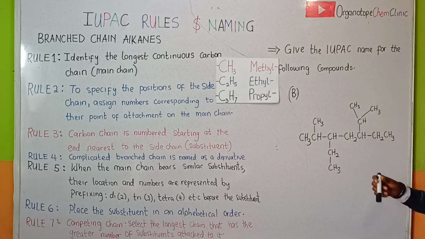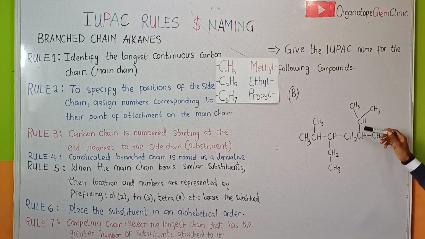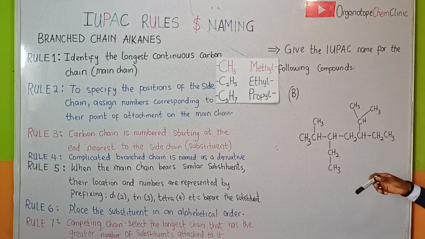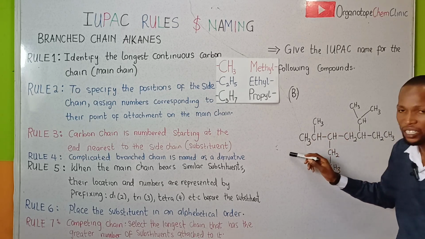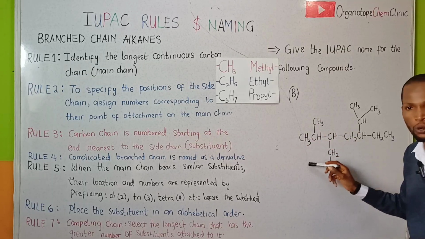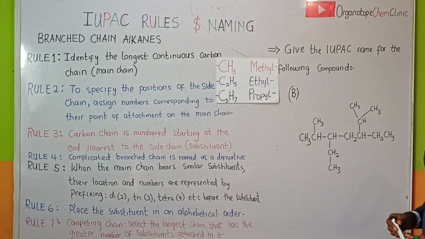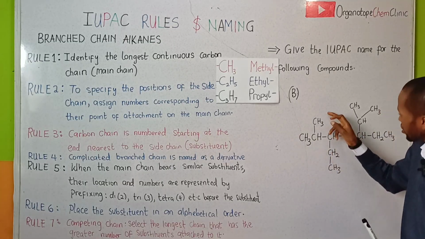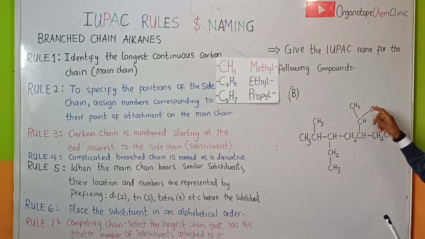7 carbon atoms in the main chain there: 1, 2, 3, 4, 5, 6, 7. And I can also go in this direction: 1, 2, 3, 4, 5, 6, 7. 7 carbon atoms. But in order to name this compound, I have to avoid the group of substituents right here, an isoalkyl group. We have another isoalkyl group right here. In order to avoid this and this, I have to take the numbering in this direction.